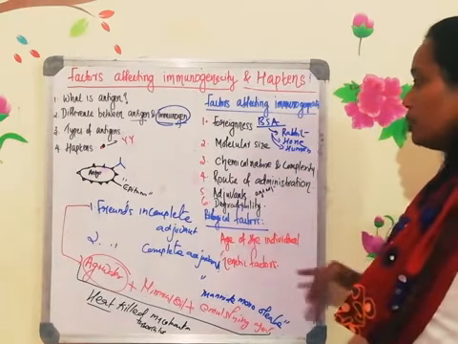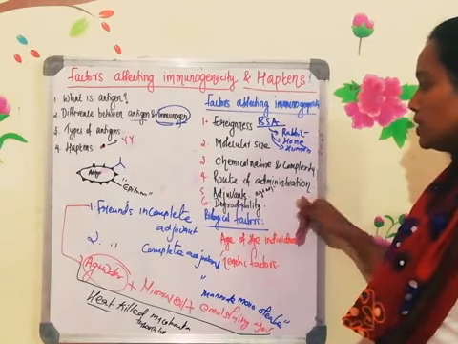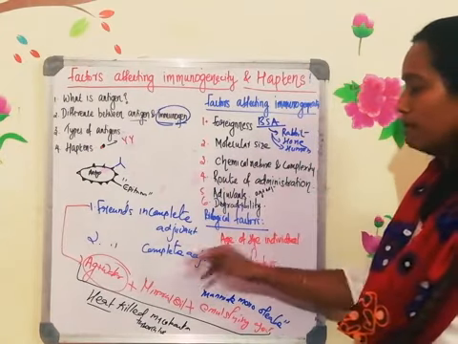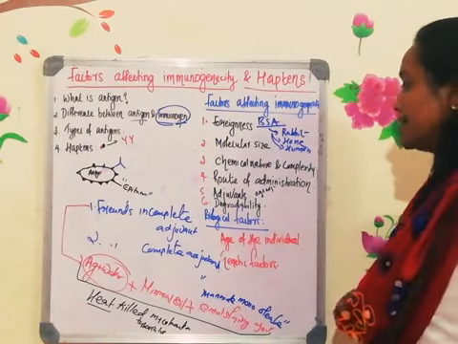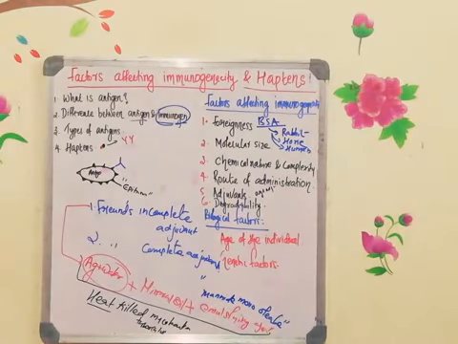Then we discussed molecular size, chemical nature and complexity, and the route of administration. Then adjuvant, there are two types, complete and incomplete, and degradability. We have not discussed that. Degradability means they should be able to undergo degradation faster. That means the antigen should be easily phagocytosed by the macrophages.